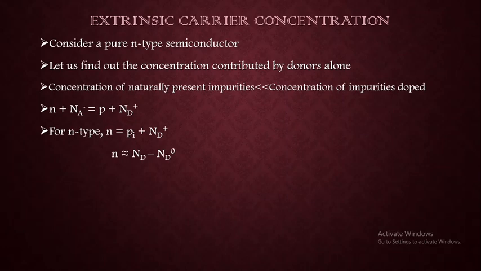Also we know that n is approximately equal to Nd minus Nd naught. That is nothing but the total number of available donors minus the total number of neutral donors, that is nothing but unionized donors, which will give you the amount of donors present.